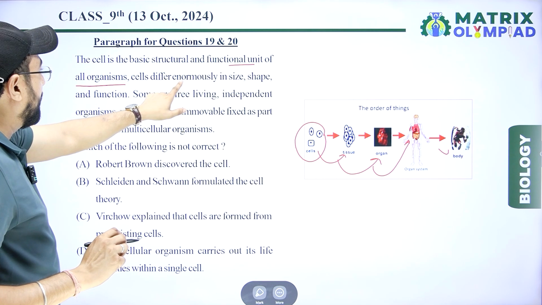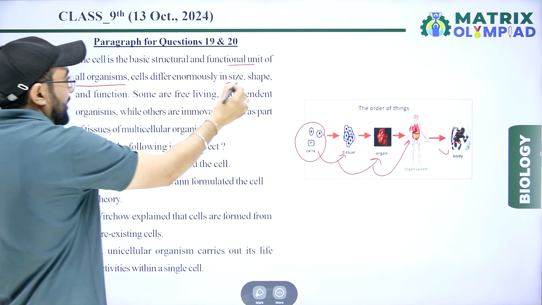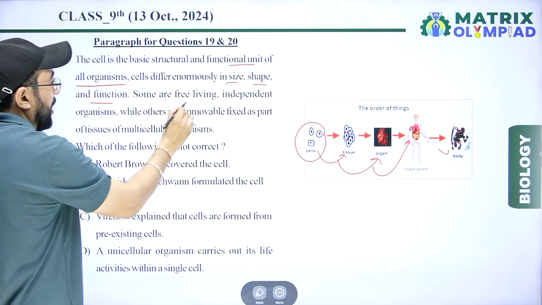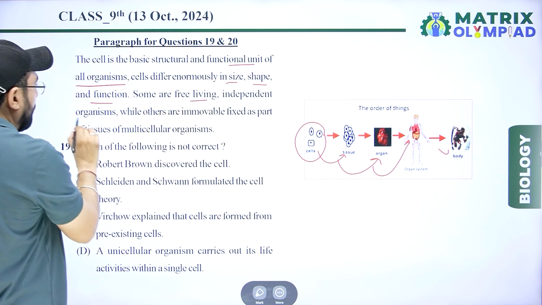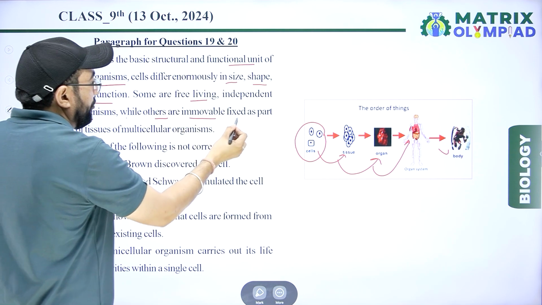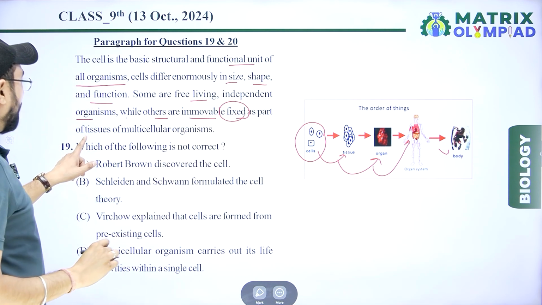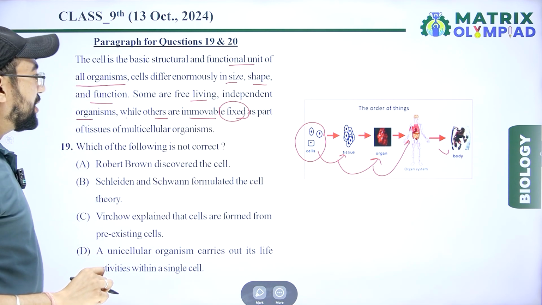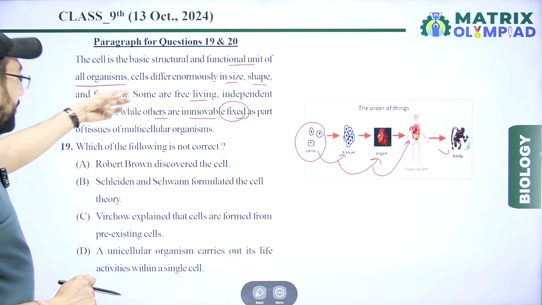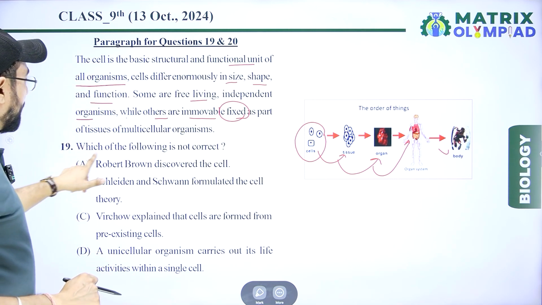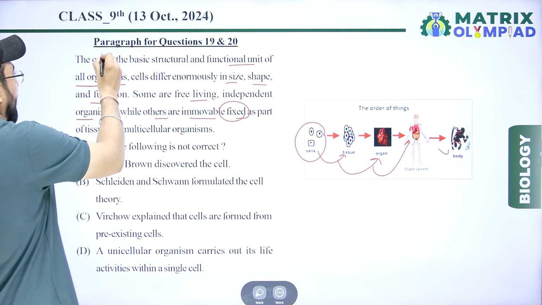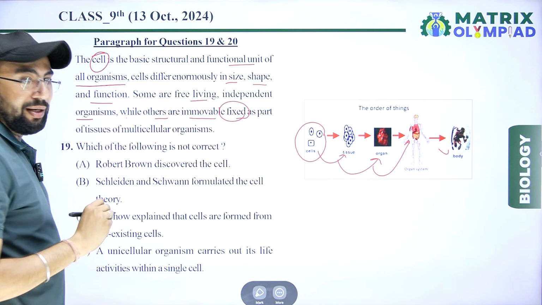Cells differ enormously in size, shape and function. Some are free-living, independent organisms, while others are immovable, fixed as part of tissue of a multicellular organism. According to this paragraph, question first, which of the following is not correct? Because the paragraph is based on cell.